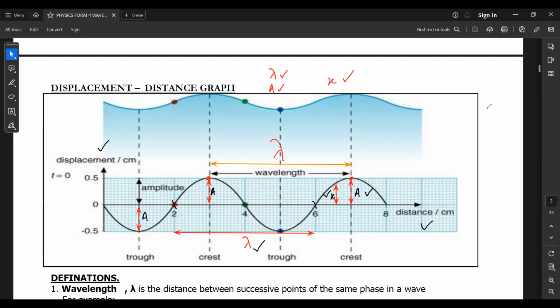What is the relationship between all these? Earlier, from the earlier graph, we know the frequency. Speed of a wave is always equivalent to frequency times lambda. And the period of a wave is always equal to 1 over frequency, and frequency equals 1 over period. Okay, done.